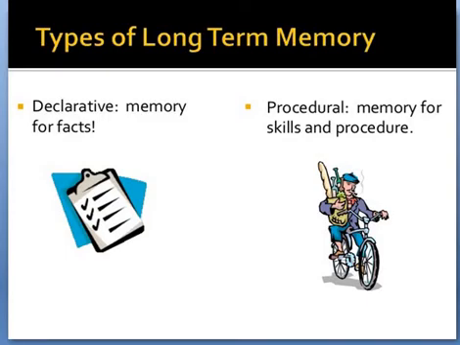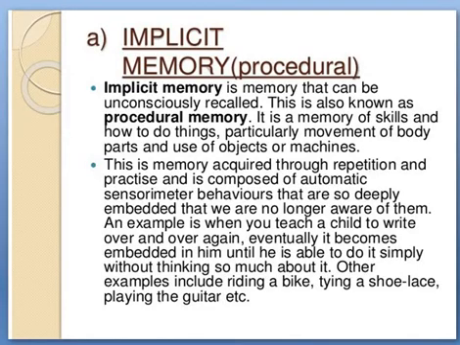So here it is in detail. Implicit memory is memory that can be unconsciously recalled. This is also known as procedural memory. It is a memory of skills, how to do things, particularly movement of body parts and use of objects and machines. This is a memory acquired through repetition and practice and is composed of automatic sensory motor behaviors that are so deeply embedded that we are no longer aware of them.